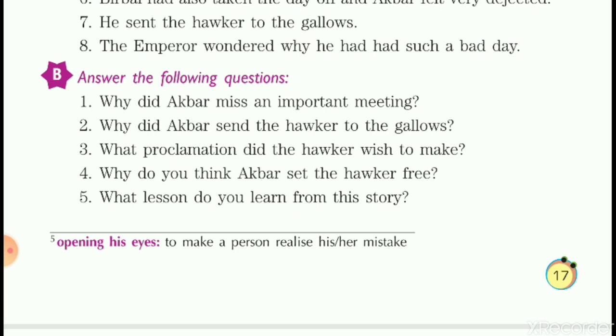So after realizing this, he rectified, he corrected his mistake, and he set the hawker free and also gave him a bag of gold coins. And he thanked Birbal because he knew that Birbal was the only intelligent fellow who could have thought about it and who made the emperor realize his mistake without annoying him.